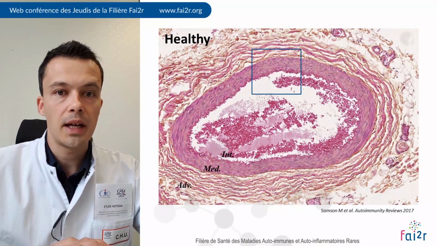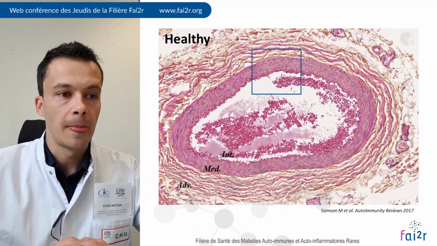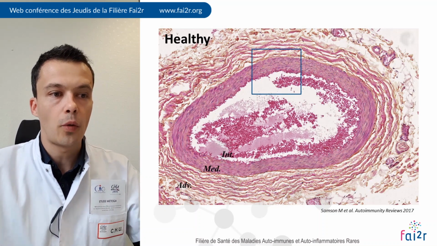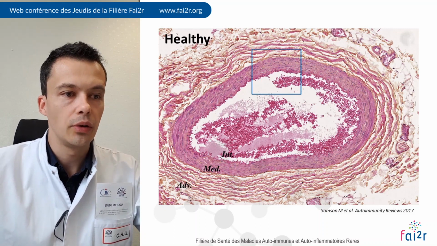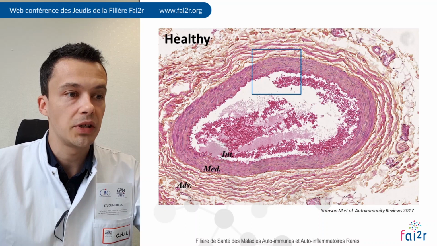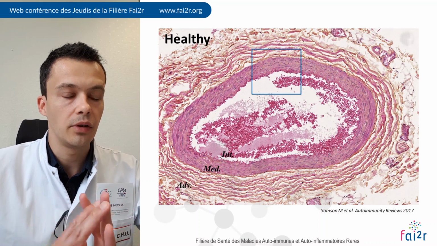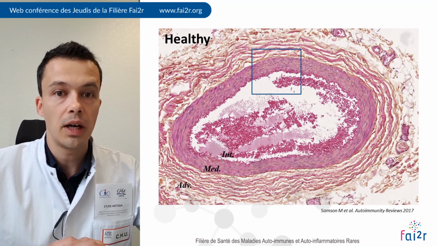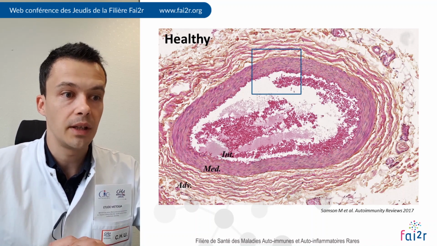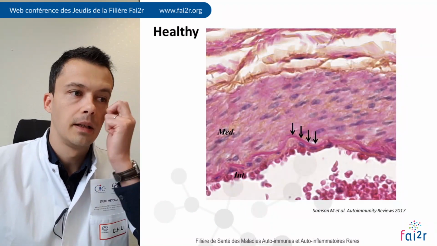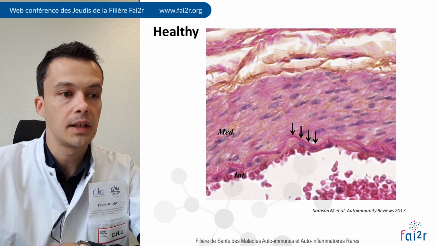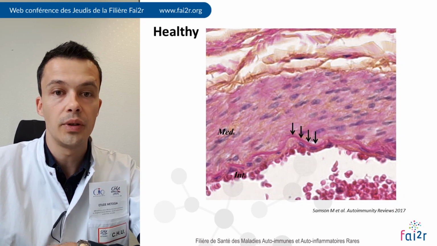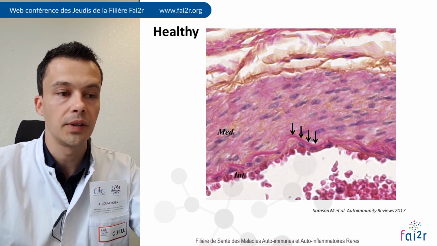The topic of today is about a process leading to transform a healthy artery to a GCA artery. On this slide you can see a temporal artery biopsy from a healthy patient, and you can see that the lumen of the artery is large and the arterial wall is totally preserved. If we focus on this square, you can see that there is a preserved internal elastic lamina separating the media from the intima, and that the intima is very thin and composed of one layer of endothelial cells.